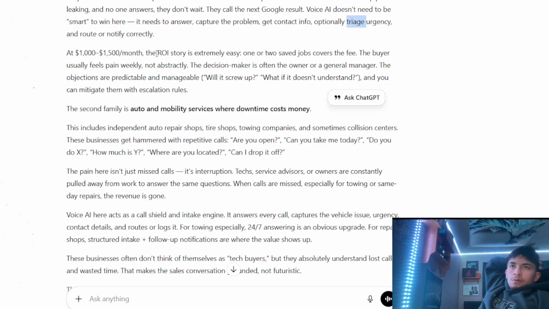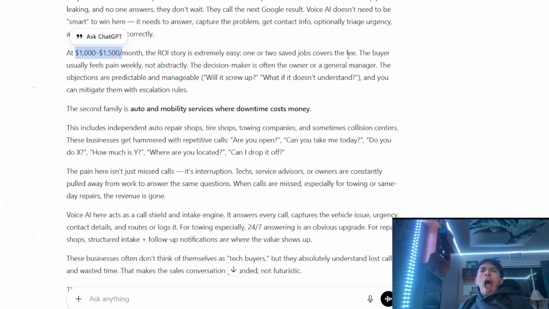1,000 to 1,500 a month. The ROI here is extremely easy. One or two saved jobs covers this 1,500 per month. The user feels this pain weekly because they're getting calls weekly. The decision maker is often the owner or a general manager. The objections are predictable and manageable. Well, what if it screws up? What if it doesn't understand? Okay, we'll worry about that later. And you can mitigate them with escalation rules.